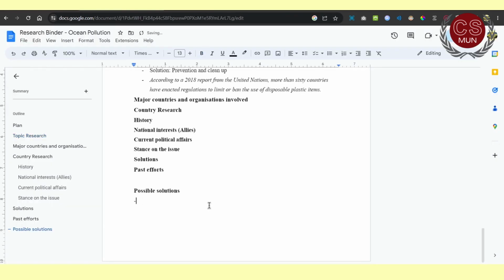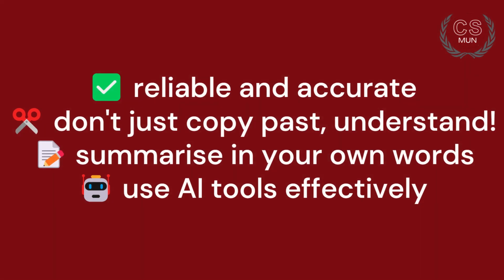After this, make a list of your own solutions by finding the root cause of the problem and generating solutions to address it. Throughout the research process, you have to ensure that the sources you refer to are reliable and accurate, and ensure that you truly understand the content and you're not just copy-pasting info onto your research binder. Always put the summary in your own words in the research binder and use AI effectively. Best of luck.